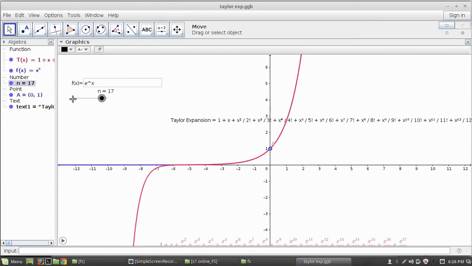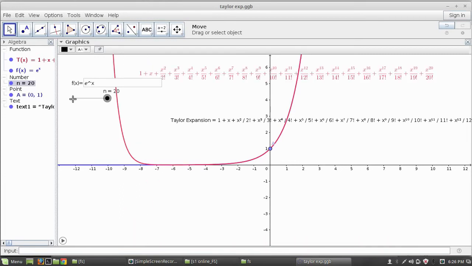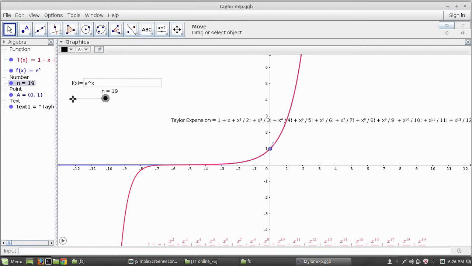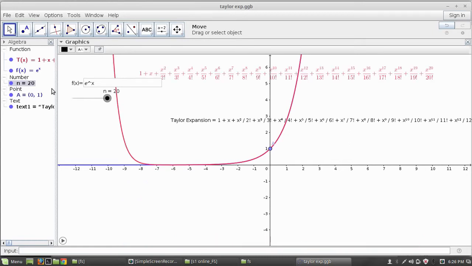See the first 20 cases. See the 20th degree polynomial 1 plus x square by 2 factorial, etc. up to x raised to 20 by 20 factorial can replace the exact exponential function in the interval starting from minus 8 to infinity. Similarly, if you increase the number of terms, we can see that the original function e raised to x can be replaced by this infinite series of polynomials with higher powers of x on the right hand side. So that is called the convergence of Taylor series.